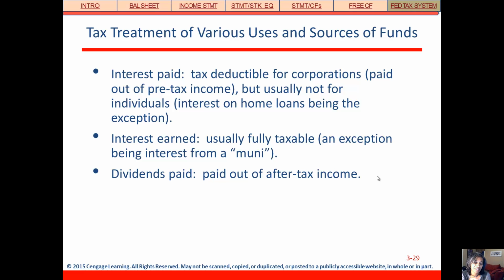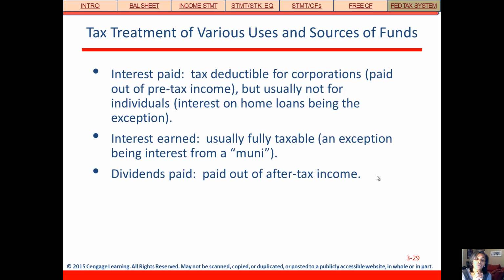So now here's the sticky part. Interest. We're going to talk about this a lot. Interest payments by a corporation are tax deductible. So that's why in some cases, or up to a certain point, we like debt as a financing mechanism because we don't get that tax deduction on dividend payments that we make to shareholders. But that same tax deduction does not apply for individuals. You cannot deduct your interest payments on your credit cards and personal loans. However, a big exception is home loans and in some cases even student loans.